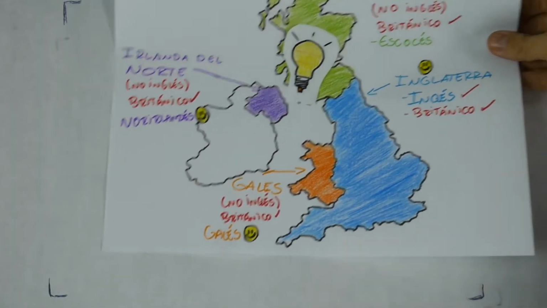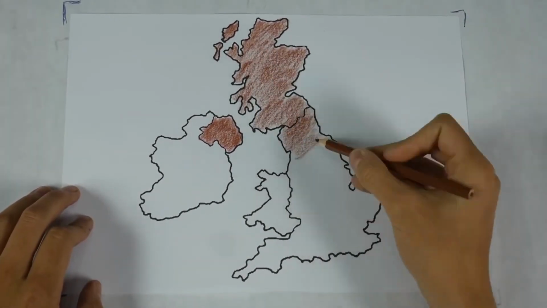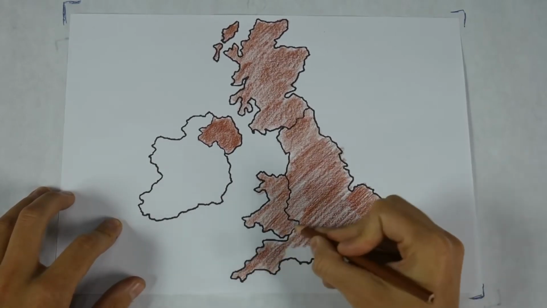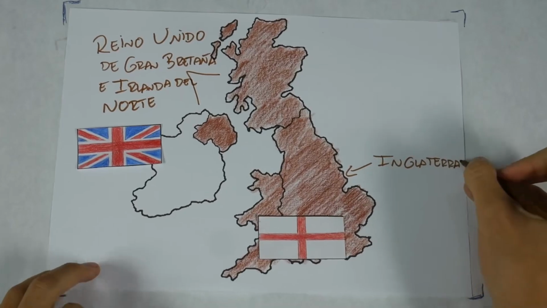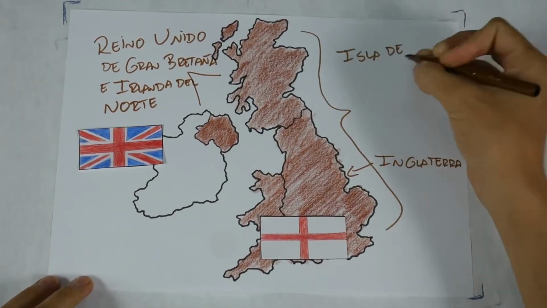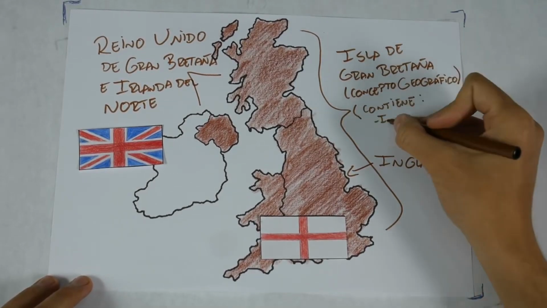Now, summarizing what we have seen today, we have that the United Kingdom is a country made up of 4 nations with different cultures, but they are part of the same government. England is the most significant of the 4 nations, and Great Britain refers to the geographical concept of the largest of the islands.